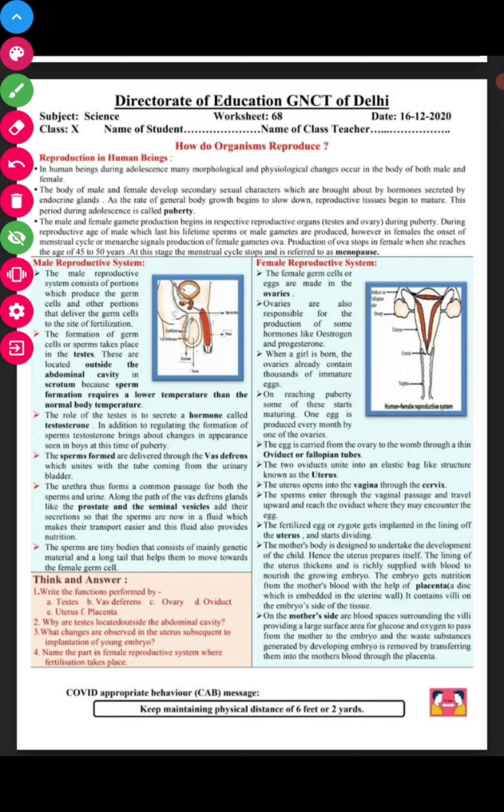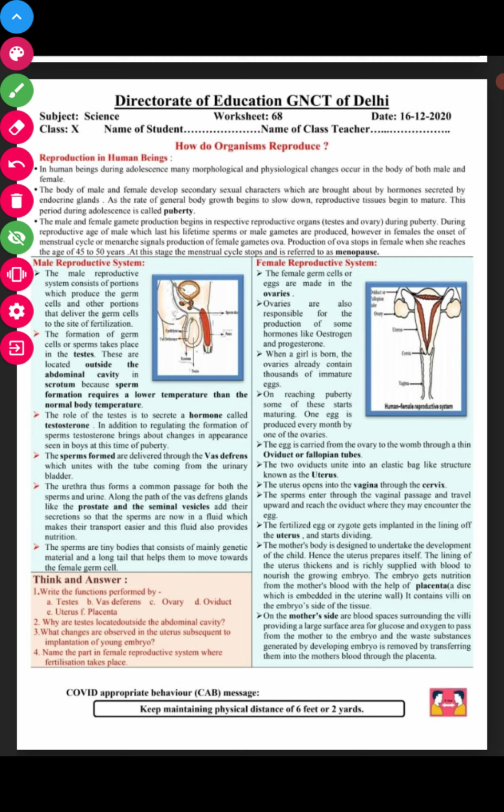In human beings, during adolescence, many morphological or physiological changes occur in the body of both males and females. During puberty, or the adolescent stage, there are many changes in the male and female body, and they develop secondary sexual characters which are brought about by the hormones secreted by the endocrine glands. All these changes develop because of the hormones released by the endocrine glands.